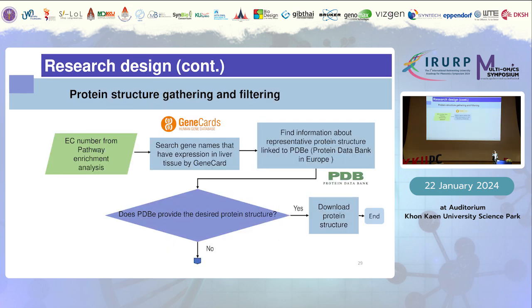After that, we collected the EC numbers from the pathway enrichment analysis. Then we searched the gene names that have expression in the liver tissue by GeneCards, followed by finding information about representative protein structure linked to the PDBe, which is the Protein Data Bank in Europe. Then we need to consider whether the PDBe does provide the desired protein structure. If yes, we then download the protein structure, and we end this process.